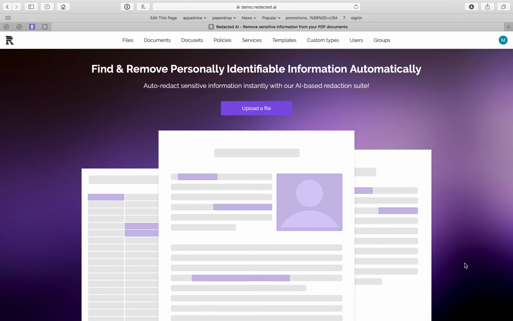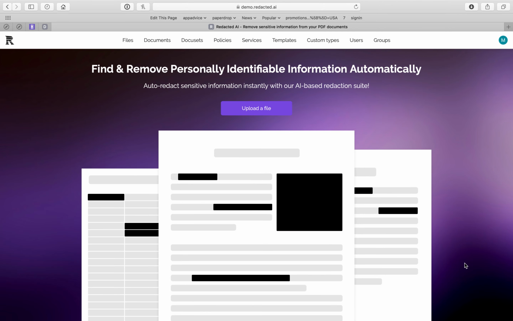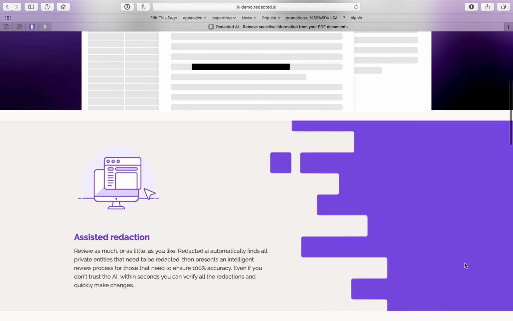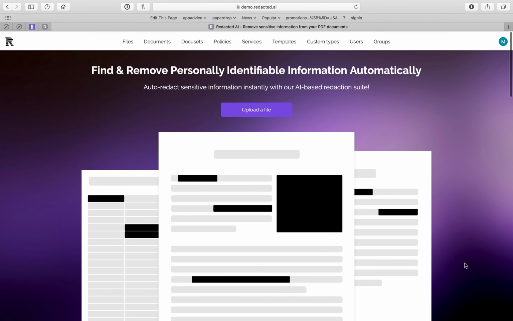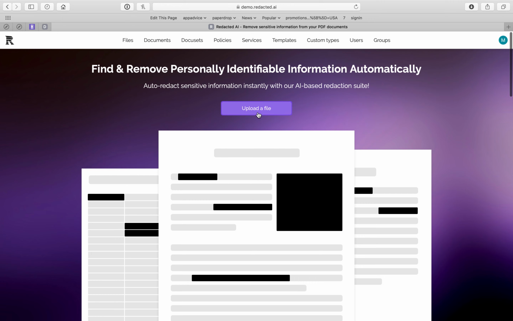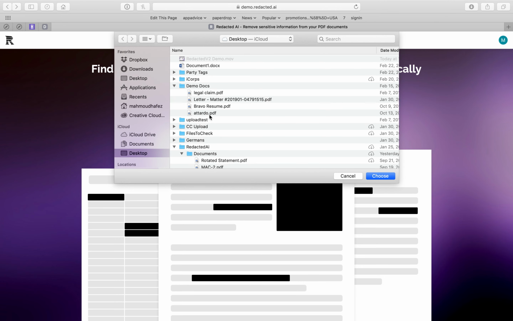Hello, today I'll be demoing the new version of Redacted.ai. As you can see, you'll visit the same web page as before, demo.redacted.ai, but you'll be greeted by a new user interface. First, we'll start by uploading files.